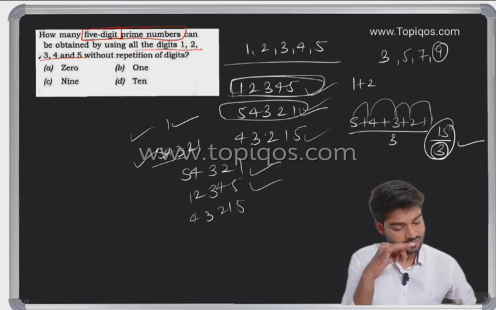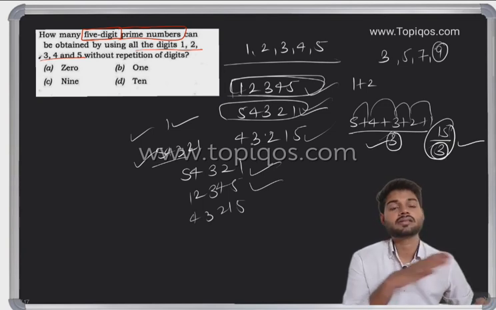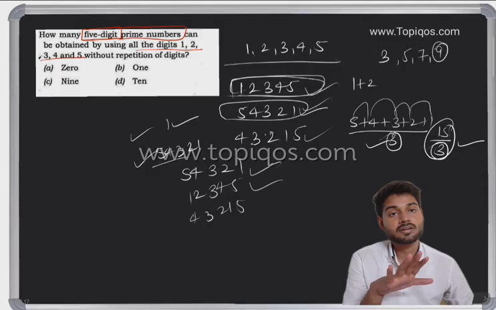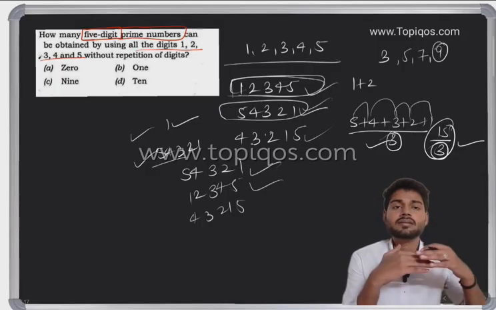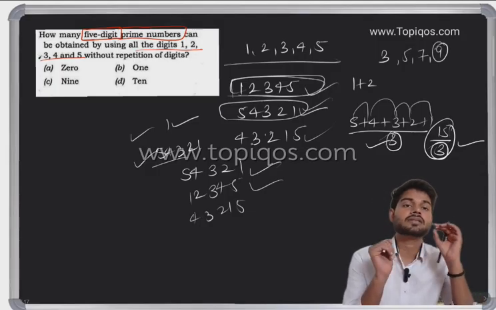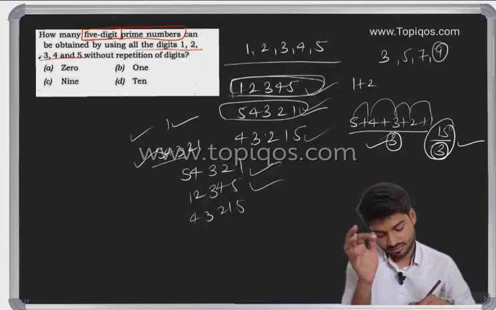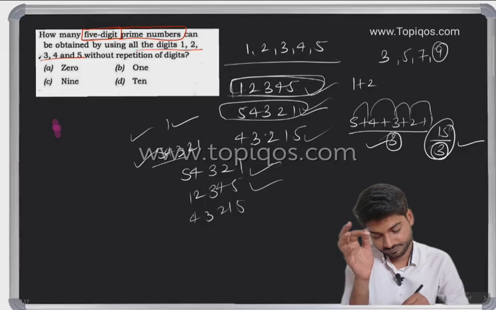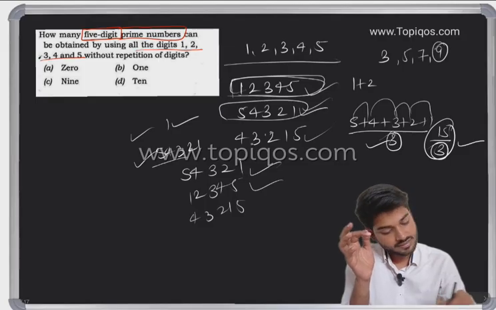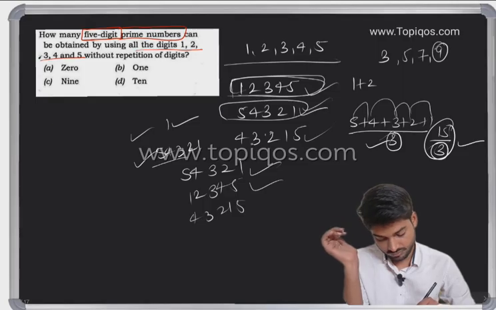If it can be divided by 3 also, then it is not a prime number. So if any arrangement can be made and we are able to divide by 3, it can be said that no prime number can be formed.